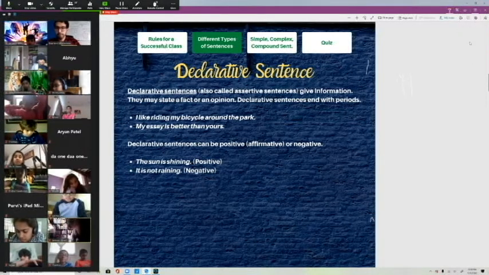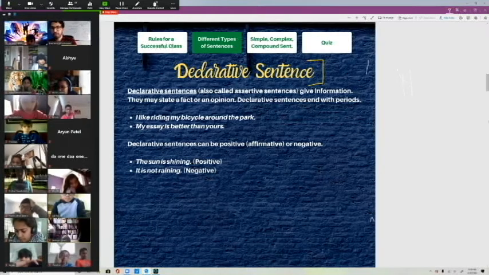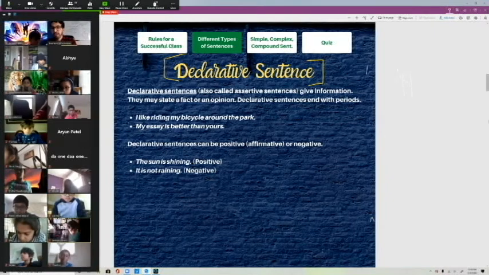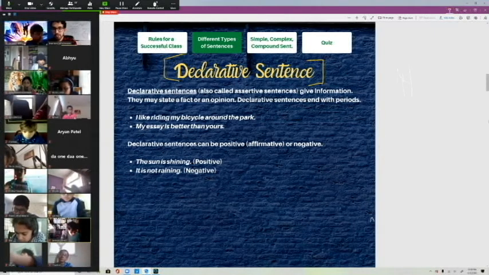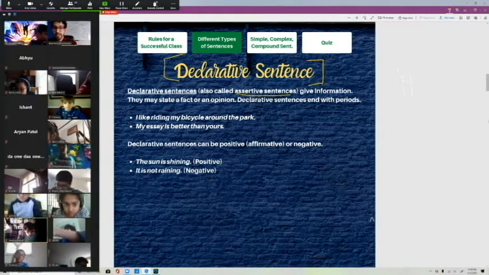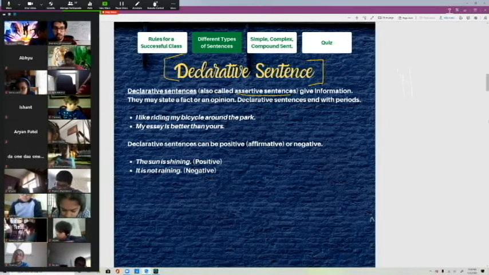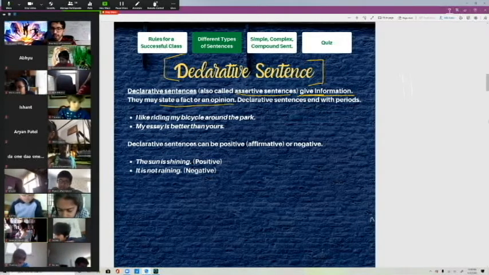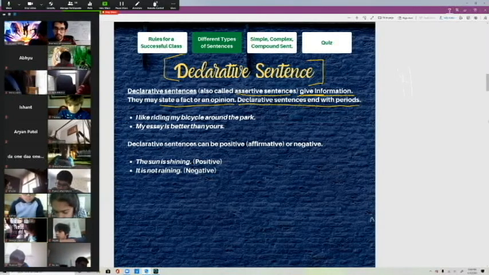So the first type of sentence is a declarative sentence. You can write this down in your notes. Declarative sentence, okay? Declarative sentences are also called assertive sentences. They give information. So all that you need to write down is declarative sentences give information, and they may state a fact or opinion. Declarative sentences also end with periods, all right?